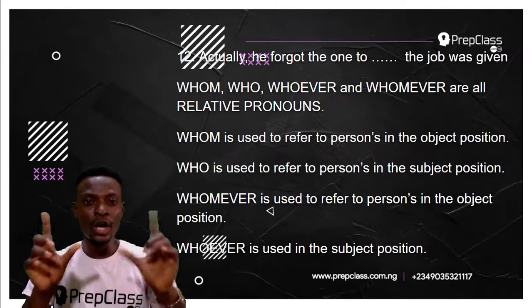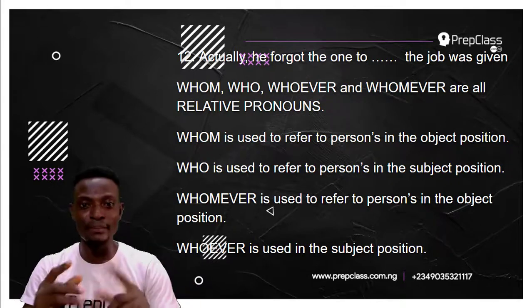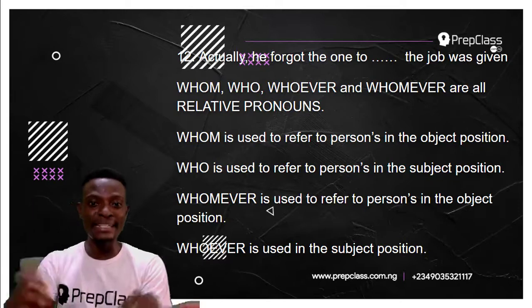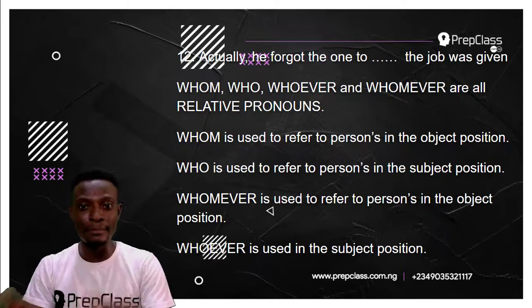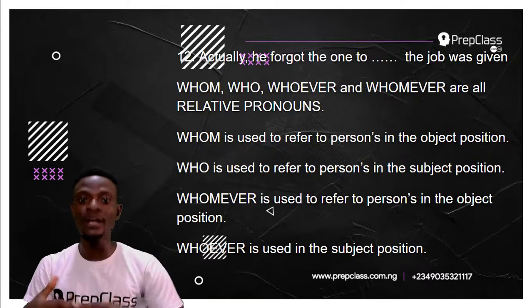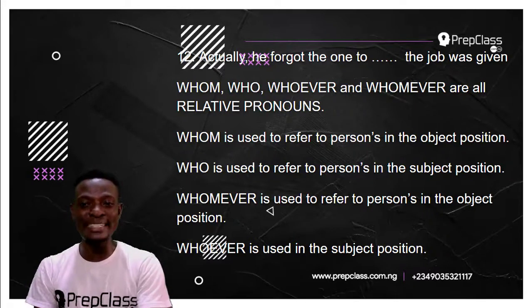Now, who. Who is used to refer to persons in the subject position. This is the man who stole the meat. Who is referring to what? The man. The man is the performer of the action. The man is the person that stole the meat. The man performed the action of stealing the meat. So, who is used to refer to persons in the subject position.